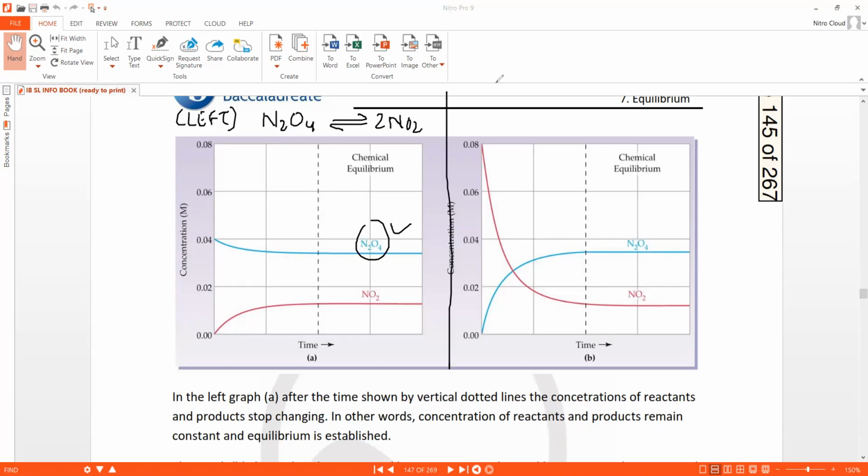And we know that in this reaction we started with NO2. Here again, concentration of N2O4 is more than concentration of NO2. So here I can say that equilibrium position is to the right. So equilibrium position is in the favor of N2O4. If N2O4 is a reactant, then left. If N2O4 is a product, then right. Okay, so that's about the position of equilibrium.